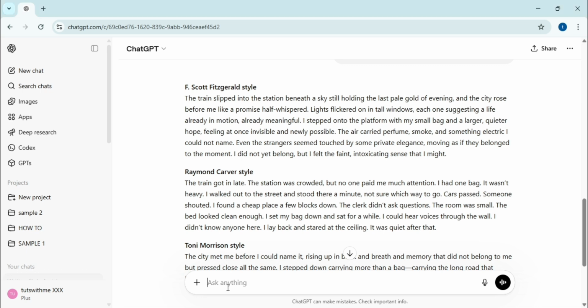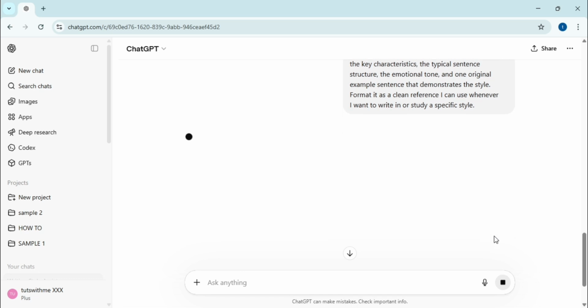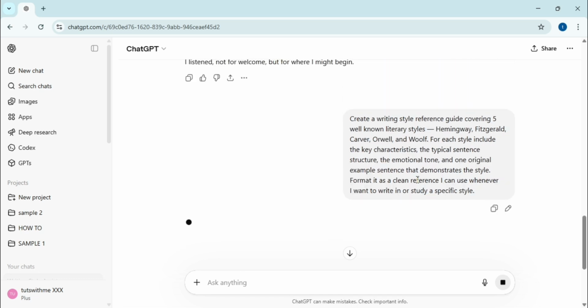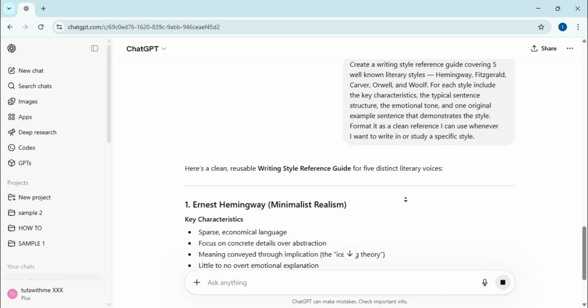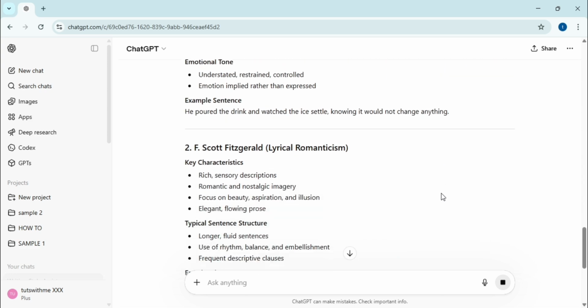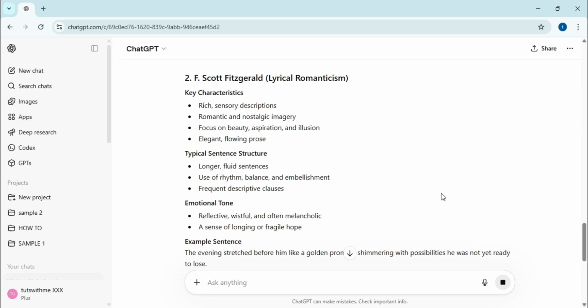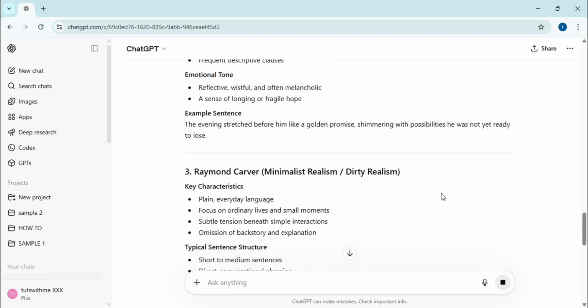Finally, I ask for a comprehensive style reference guide covering 5 iconic writers including George Orwell and Virginia Woolf. ChatGPT produces a beautifully organized guide that breaks down key characteristics, emotional tones, and even provides example sentences for each author. This resource is incredibly helpful for anyone looking to diversify their writing or study the nuances of classic literary